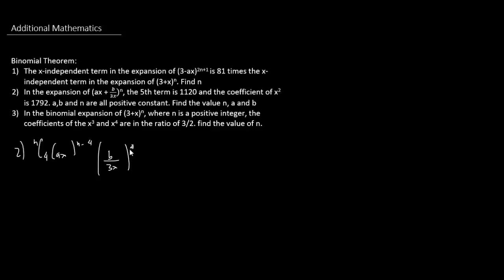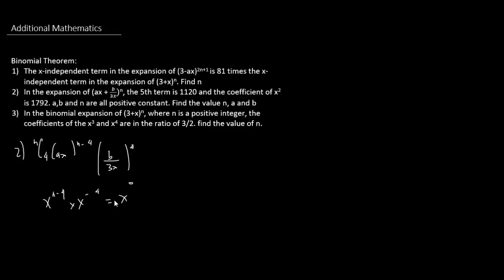But even 1120 here does not help us. It does help us if you really want to calculate it, but we have a much easier way. If you realize, x to the power of n minus 4, if we multiply it with x to the power of negative 4, should give us x to the power of 0, because it's the independent term. This is why I mean that we actually do not need to find the coefficient.